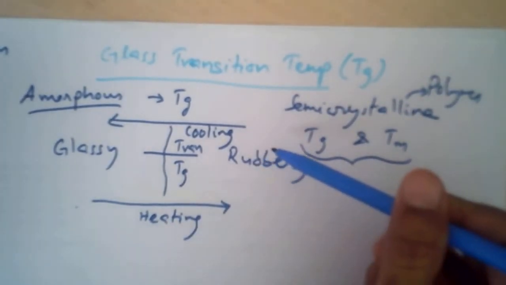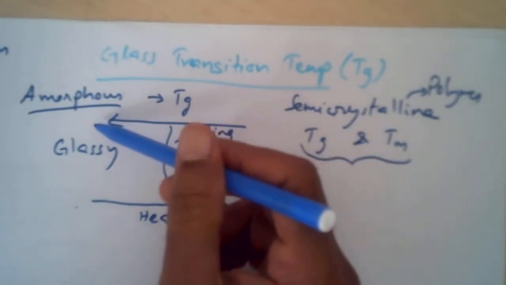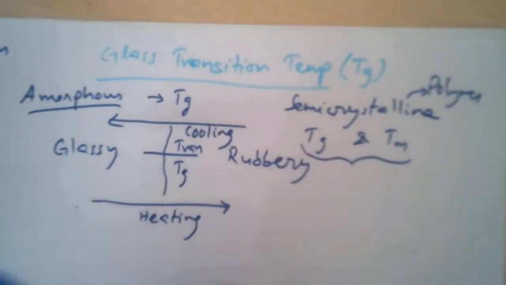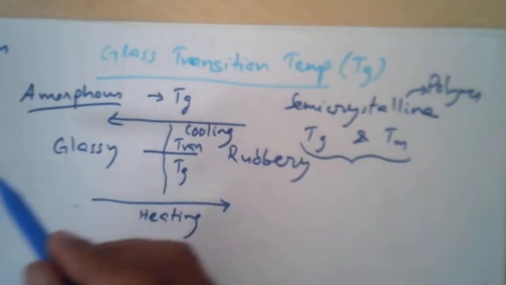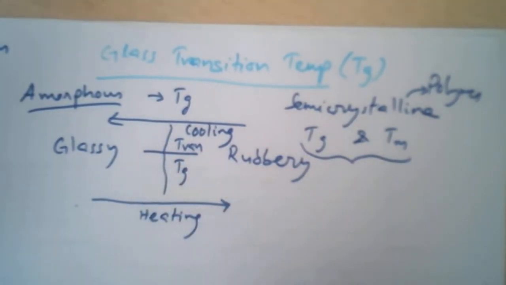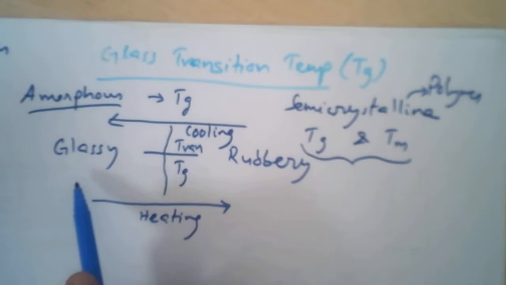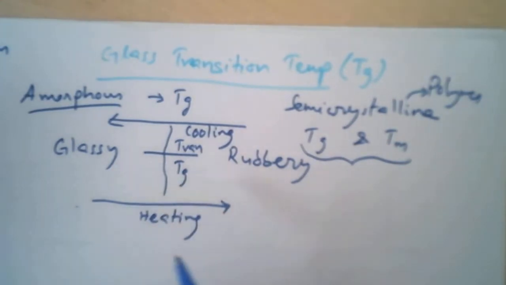Similarly, when the polymer is in rubbery state and you cool it, the temperature at which it becomes glassy is again the glass transition temperature. So this is a transition between glassy and rubbery, depending on whether you are heating or cooling. It can happen both ways.